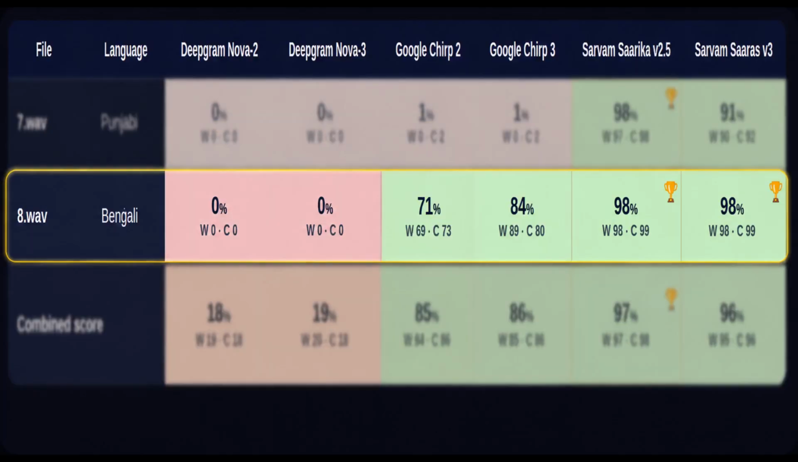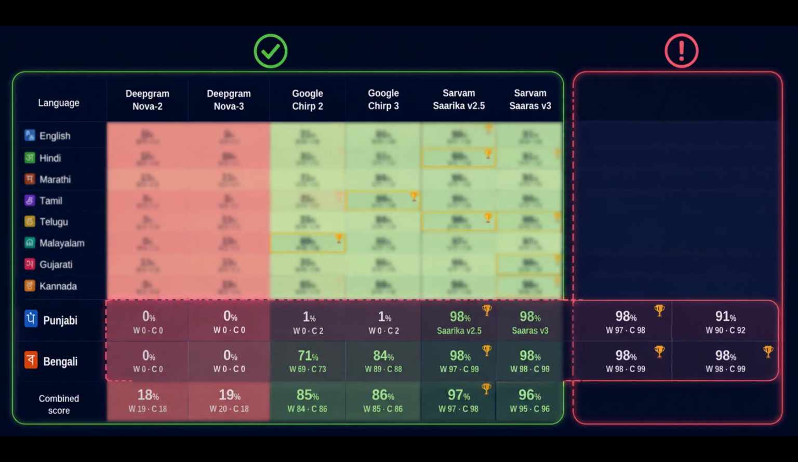Bengali. Chirp lands 71 to 84. Usable but clearly weaker than Sarvam's 98. So Bengali is a soft spot for Chirp in my test. So batch in one line. Chirp closes almost the entire Indian language gap except Punjabi and to a lesser degree Bengali.